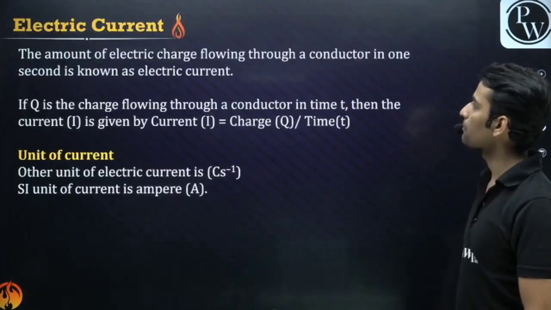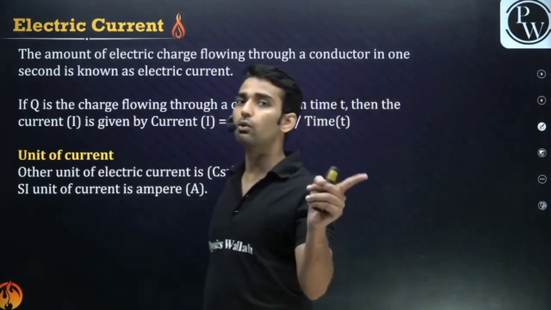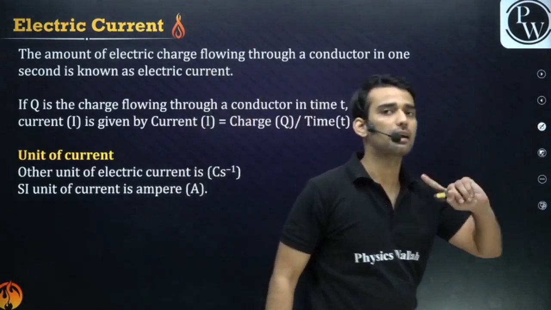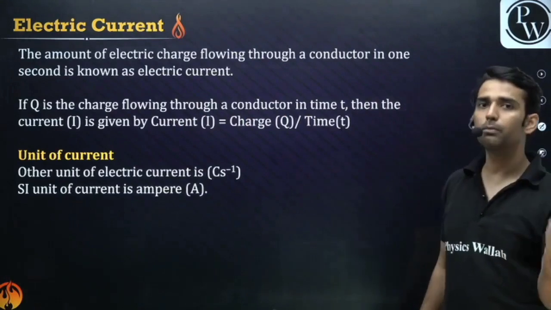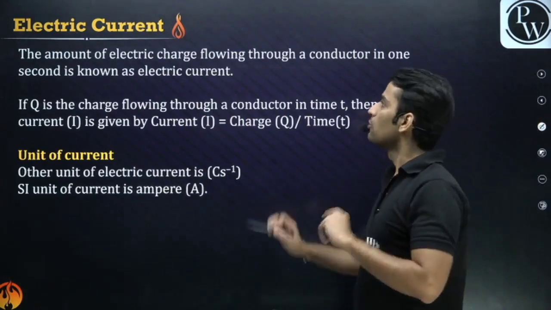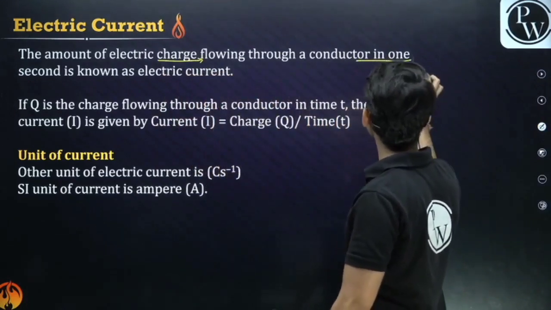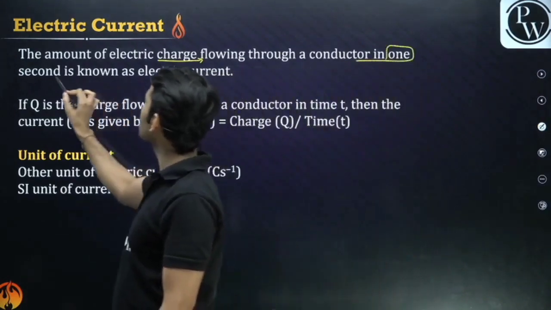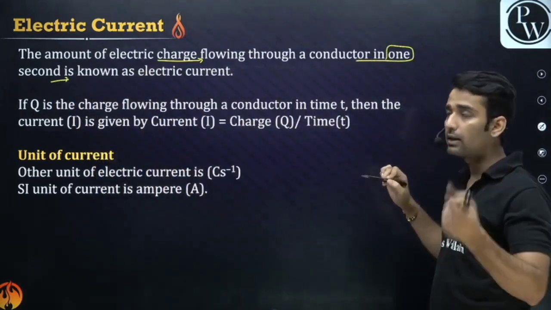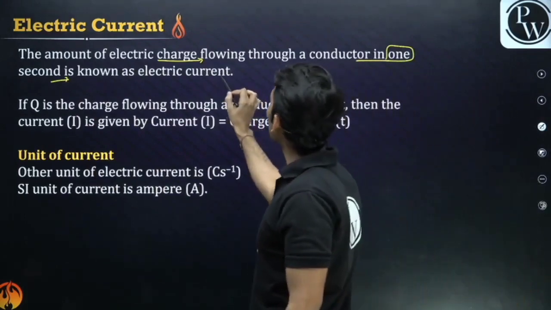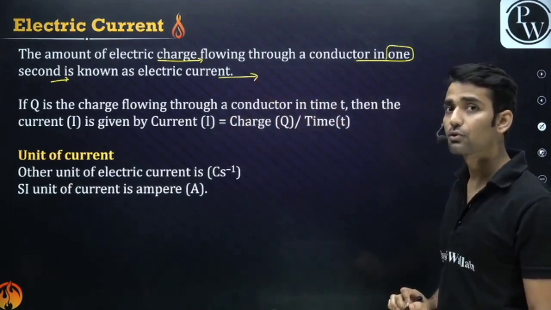Is it clear? Okay. Now, let's start with electric current. I had told you, whenever there is a flow of charge, there is electric current. Why does the charge flow? Due to potential difference. What is the cause of potential difference? Electric field. So what is electric current? The amount of electric charge flowing through a conductor in 1 second. How much charge is flowing in 1 second? 5 coulomb, 10 coulomb, 3 coulomb, whatever it is, that amount of charge per second is equal to the electric current.